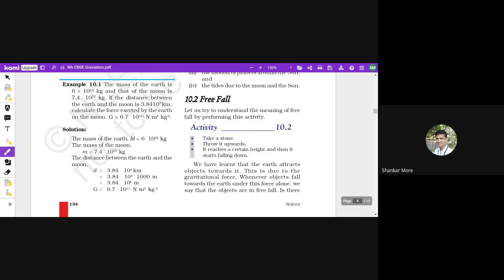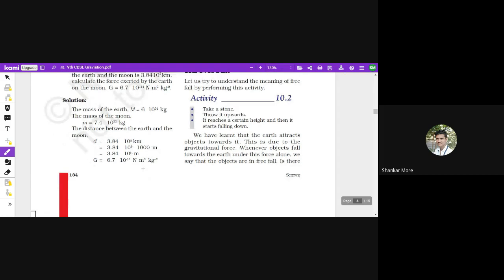So we have the value of capital M, the value of small m, and the value of d is given here. d is the distance between Earth and Moon. So it is 3.84 into 10 raised to the power 5 kilometers. If we make it in meters, we have to multiply that distance by 1000.